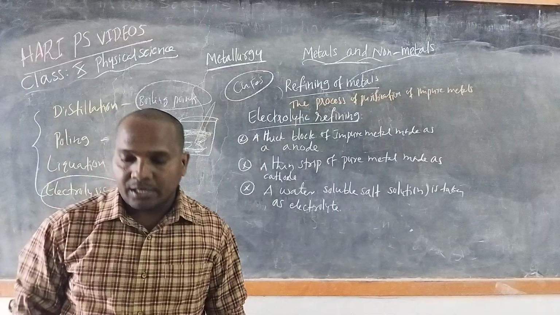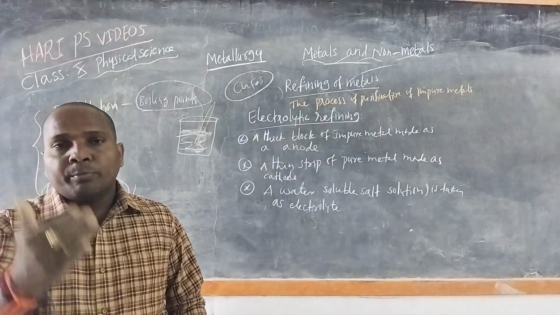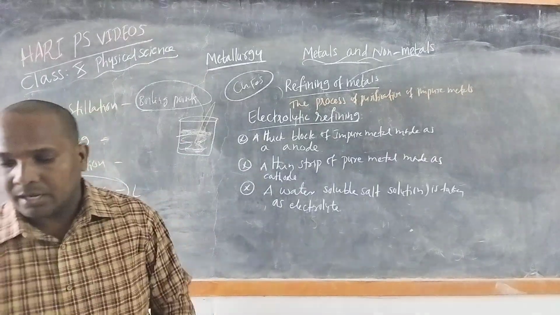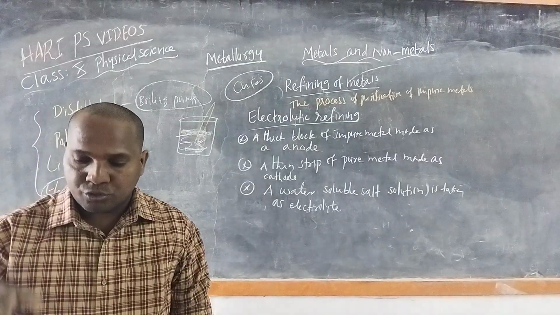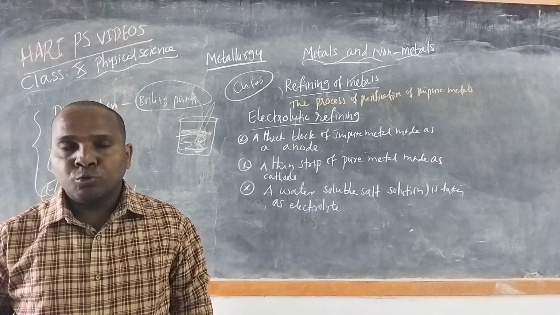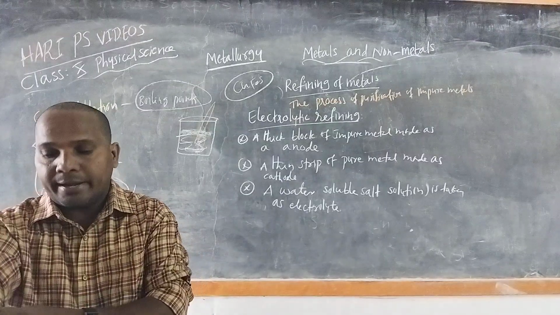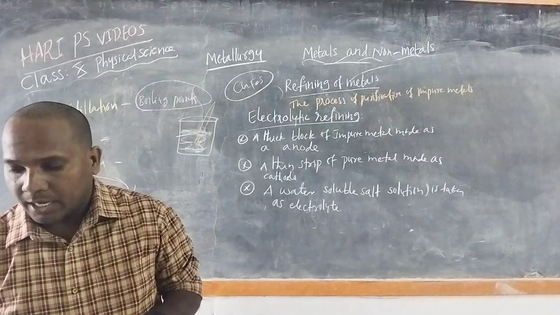On passing electric current, impure metal dissolves from the anode and goes into the electrolyte solution, and pure metal from the electrolyte deposits on the cathode.